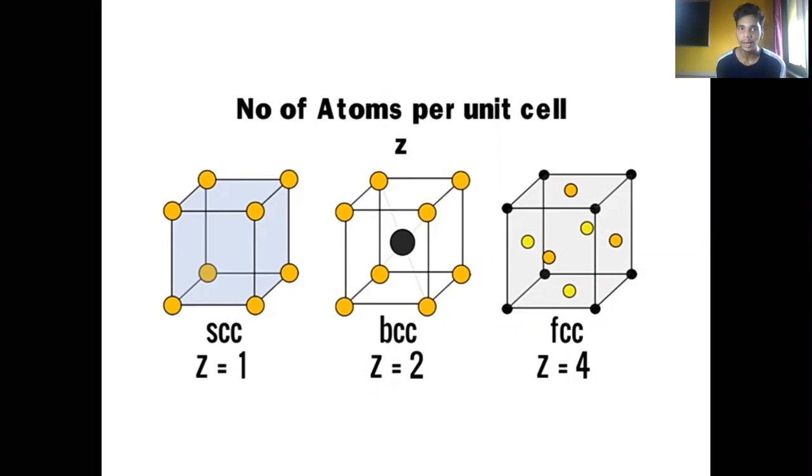Up till now, what we have to keep clear in mind is that Z is nothing but a representation of the number of atoms, but it will not give the exact number directly. What we are actually doing is first calculating the contributions, and then we come up with these numbers.